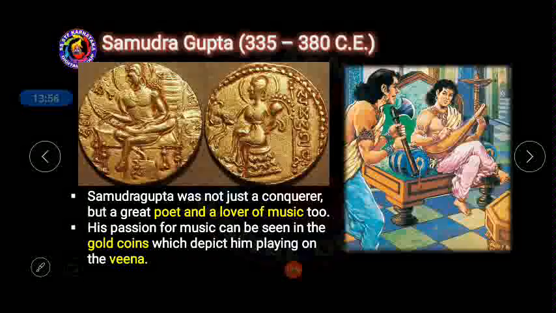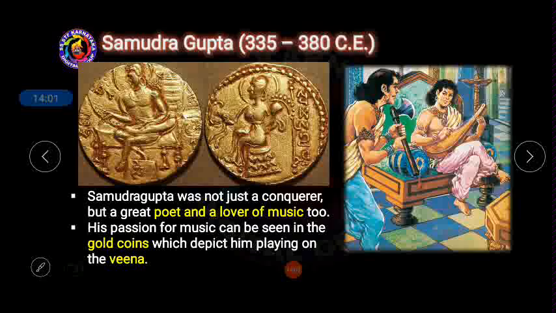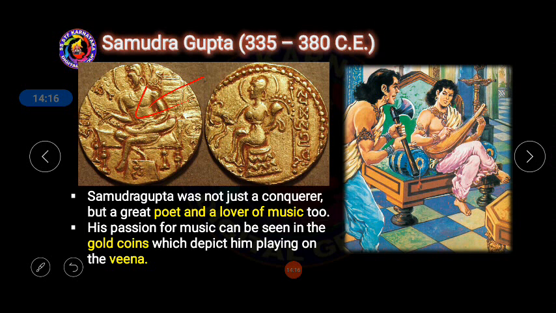Next, Samudragupta was not just a conqueror and warrior, but also a great poet and lover of music. His passion for music can be seen in his golden coins, which depict him playing the veena. Remember, this is the coin minted by Samudragupta, and he liked music very much, so his picture can be seen on the golden coin, depicting that he is playing the veena. This shows how he gave importance to music.